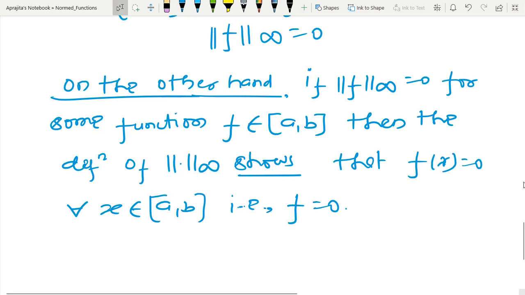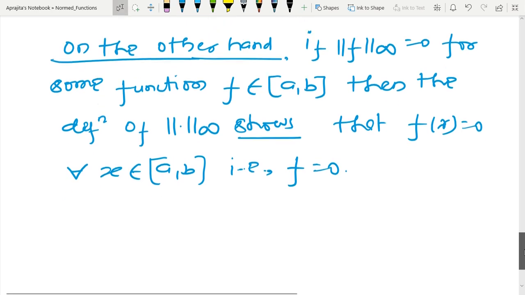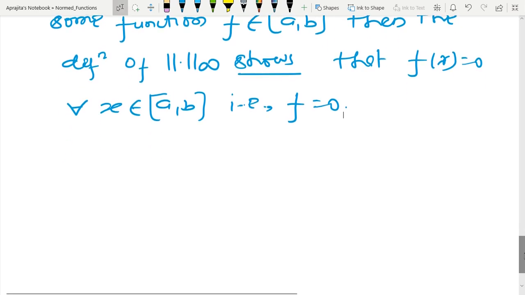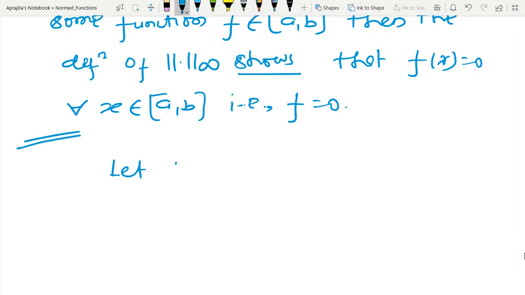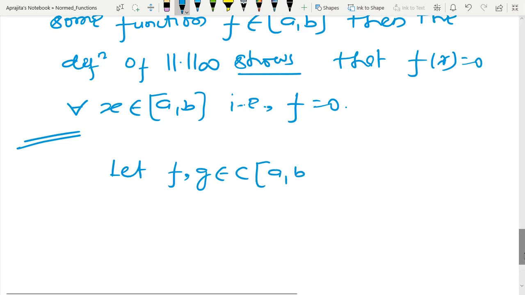Now I am going to check the third property. The third property is about the triangle inequality. So I am going to assume two functions from the same space, f and g.